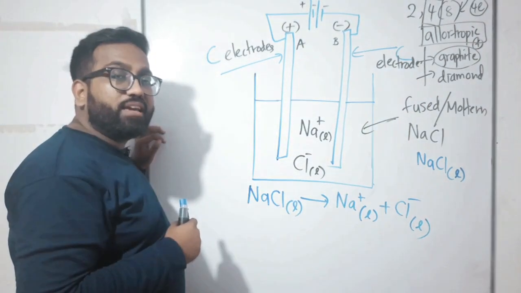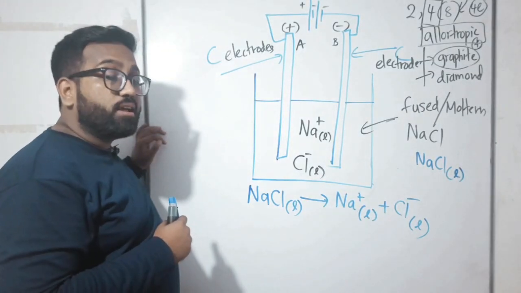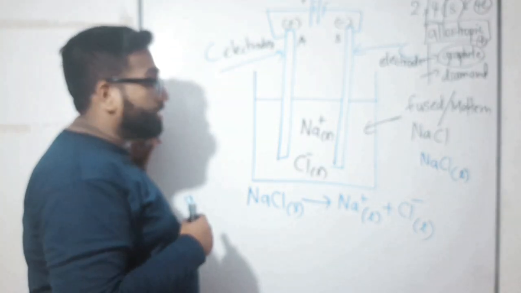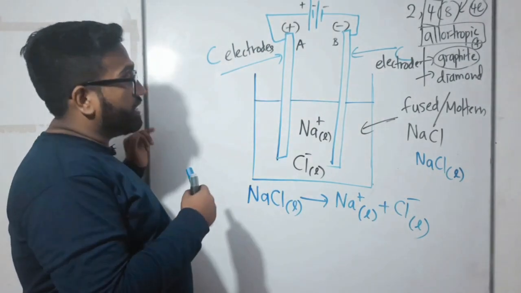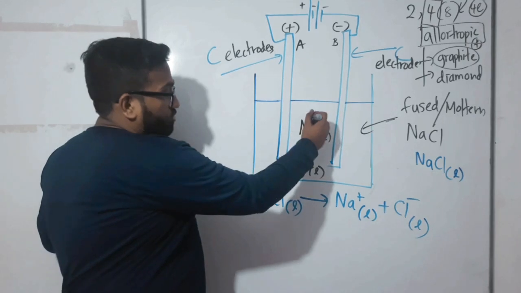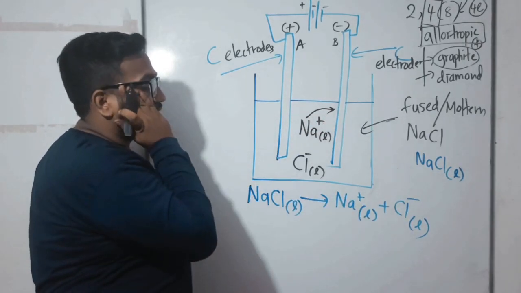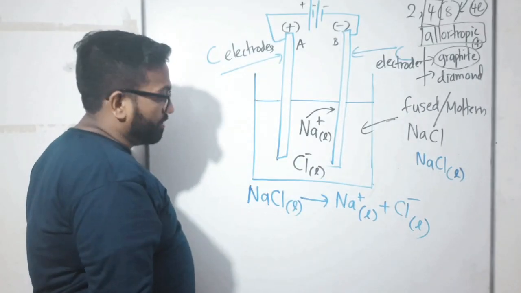So tell me, my dear children, what is the opposite terminal for plus? Negative. The opposite of plus is negative. So sodium is trying to go to the negative terminal, the carbon rod.